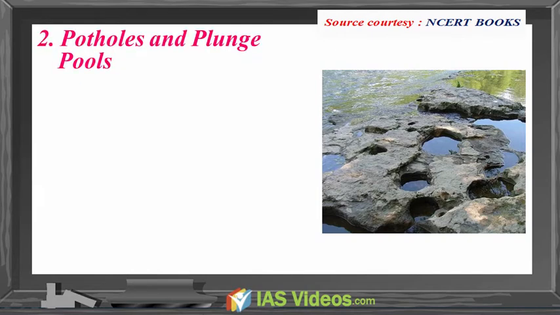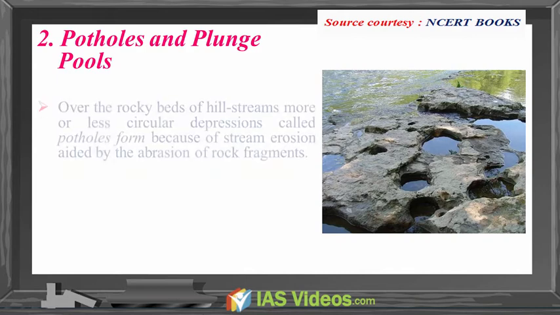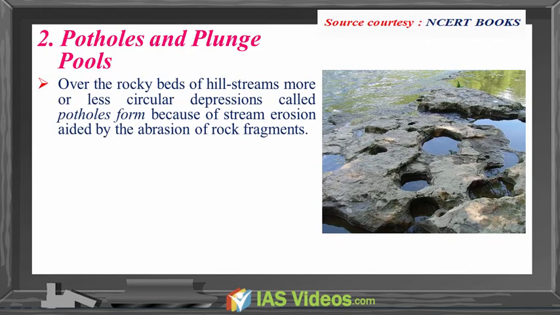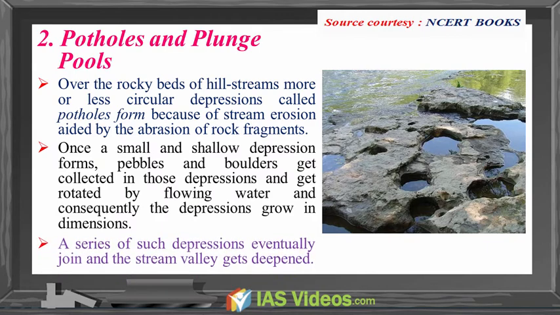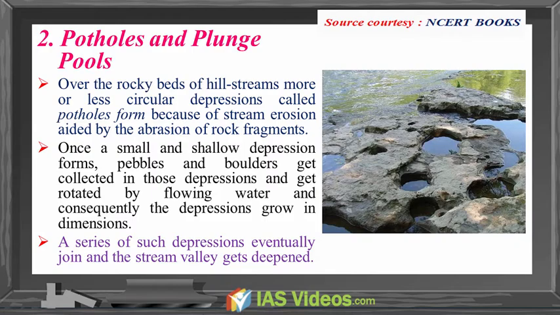Potholes and plunge pools. Over the rocky beds of hill streams, more or less circular depressions called potholes form because of the stream erosion aided by abrasion of rock fragments. Once a small and shallow depression forms, pebbles and boulders get collected in those depressions and get rotated by flowing water, and consequently the depressions grow in dimensions. A series of such depressions eventually join and the stream valley gets deepened.